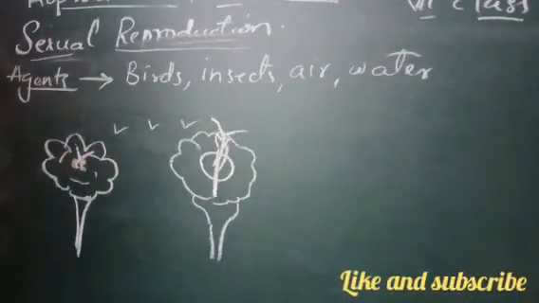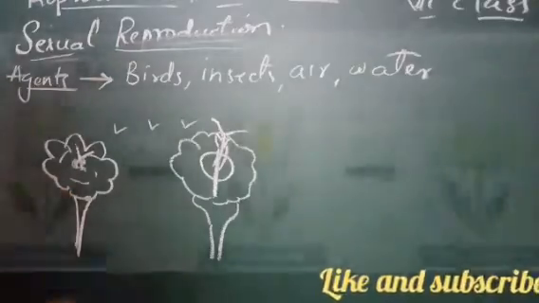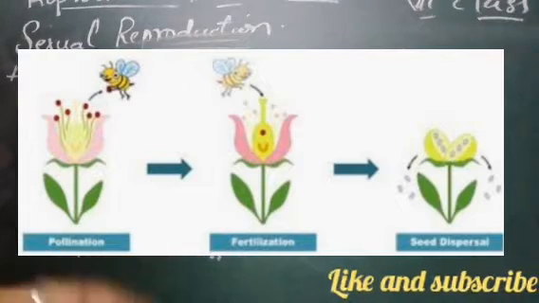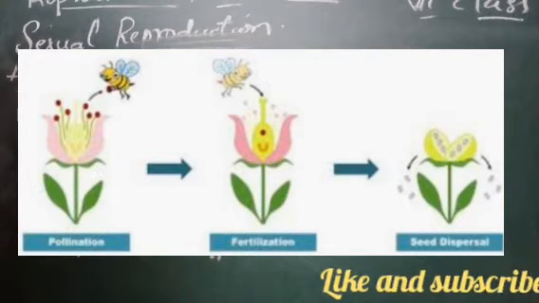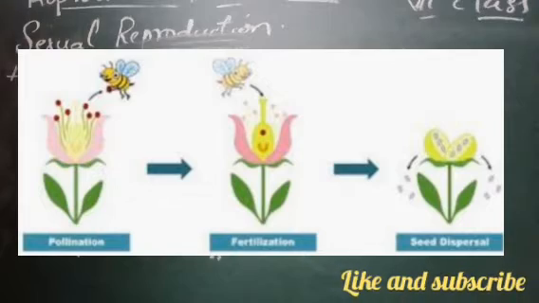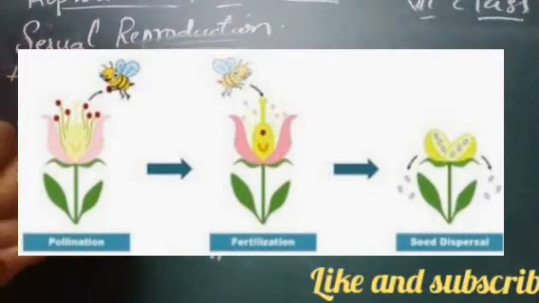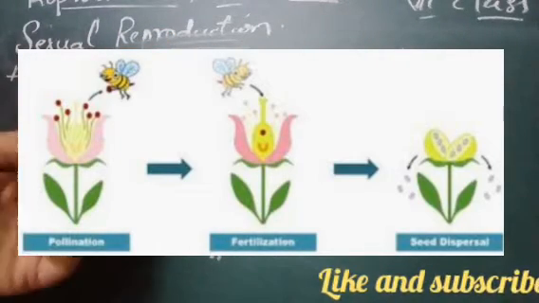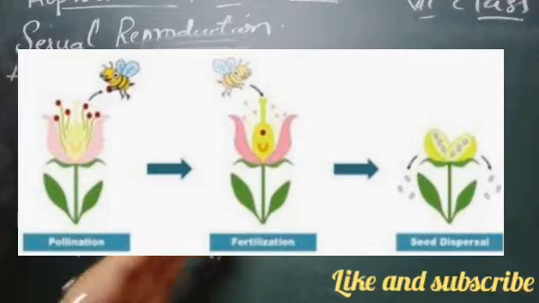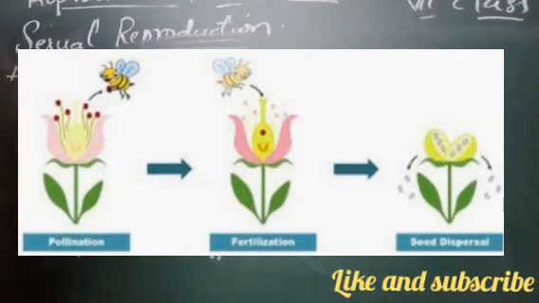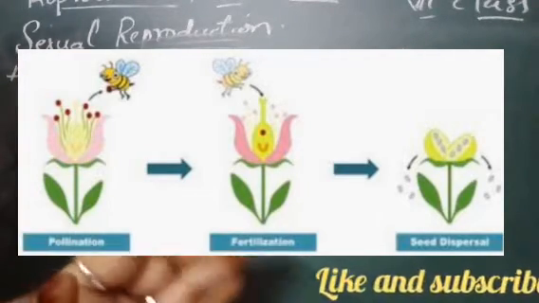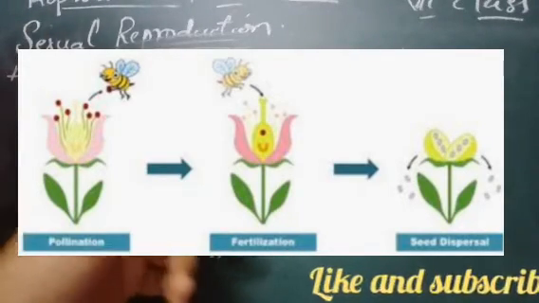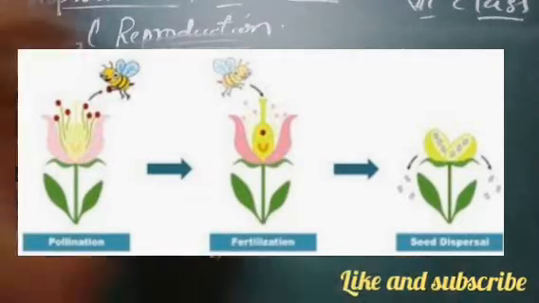Because in today's world, the birds are vanishing and the insects are vanishing, so the process of flowering is also vanishing. That's why we are getting all duplicate flowers nowadays, right? To avoid this, we must have all these natural things. When we water, the pollen grains will move with air. When the wind is high, they will flow away with the wind. Like that, pollination will take place. So the agents are what? Birds, insects, air and water.